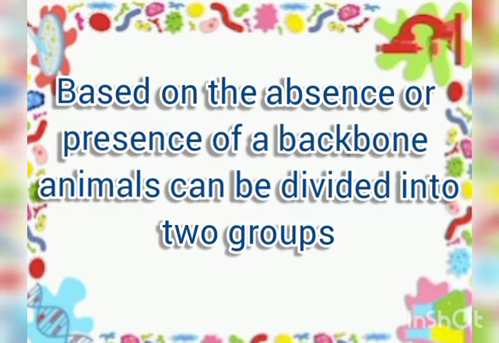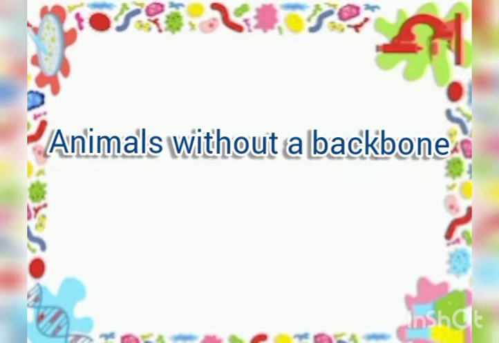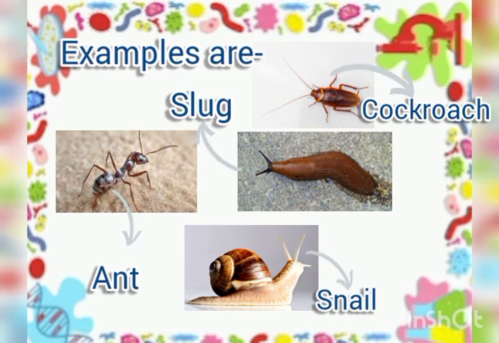Types of animals. Based on the absence or presence of a backbone, animals can be divided into two groups: animals without a backbone and animals with a backbone. So now we come to animals without a backbone. Animals that do not have a backbone are called invertebrates. Examples are insects such as cockroach, ant, and worms such as slug and snail.